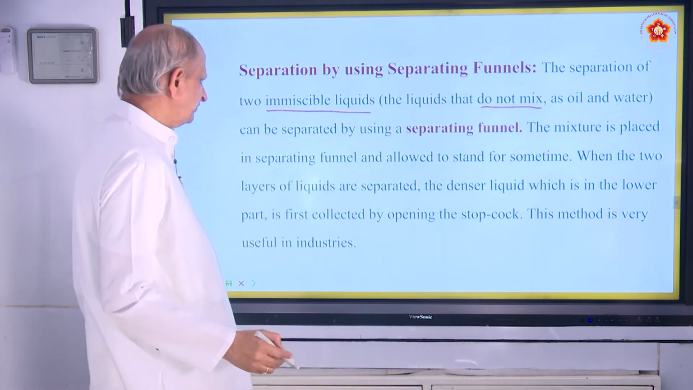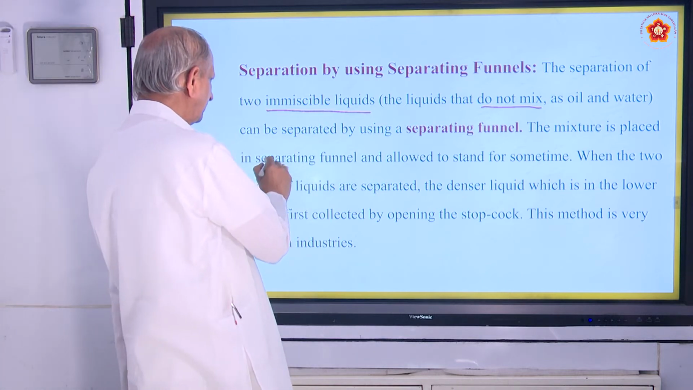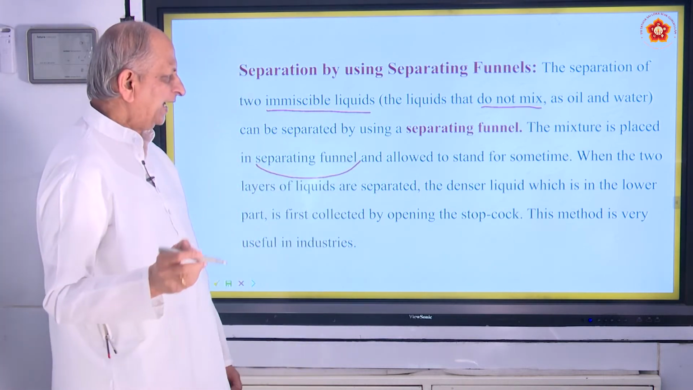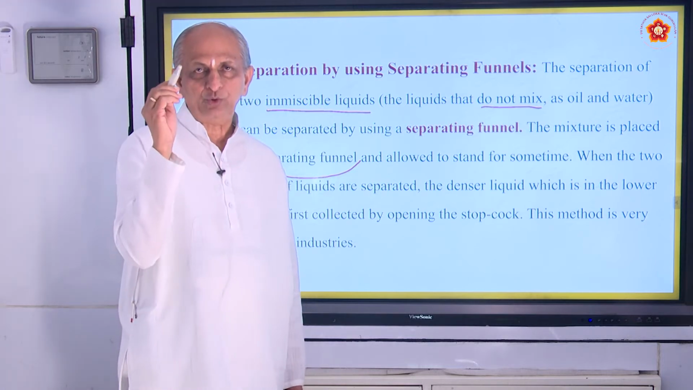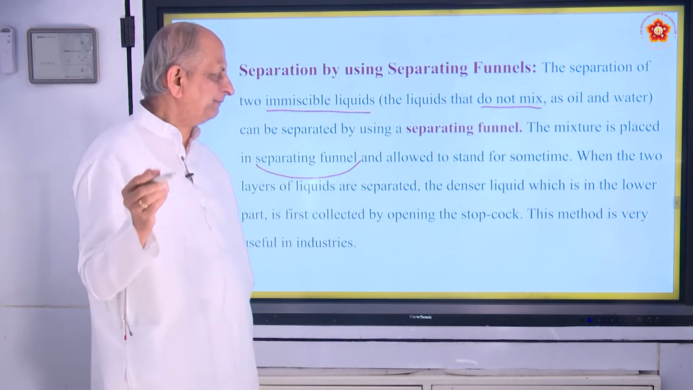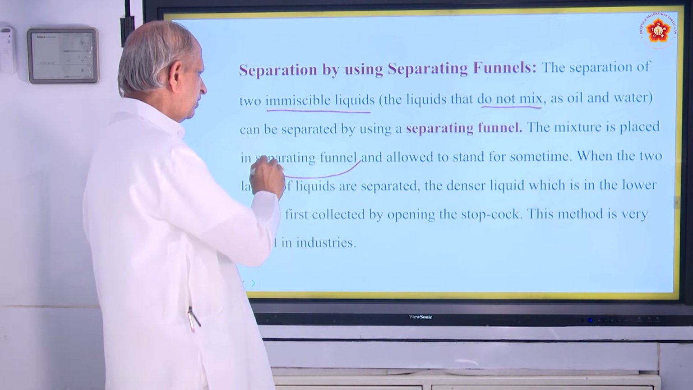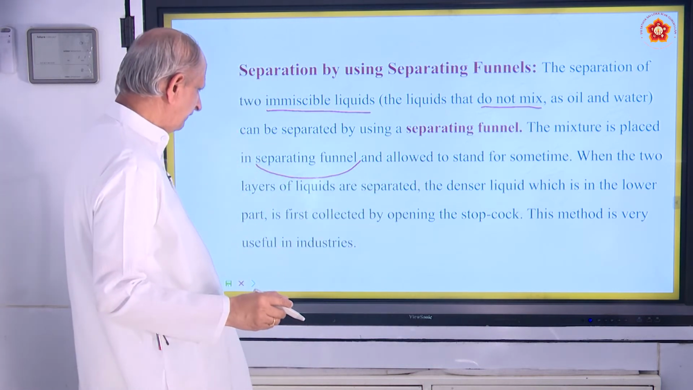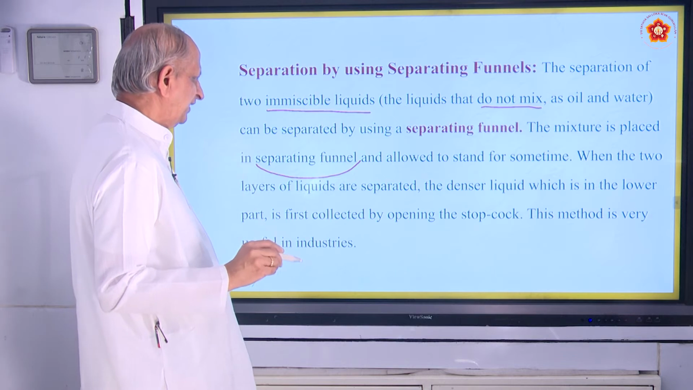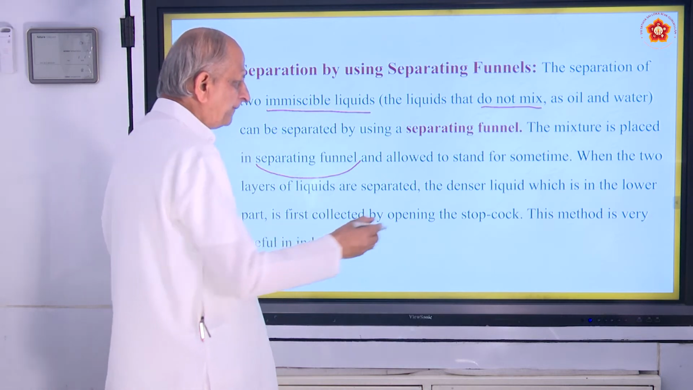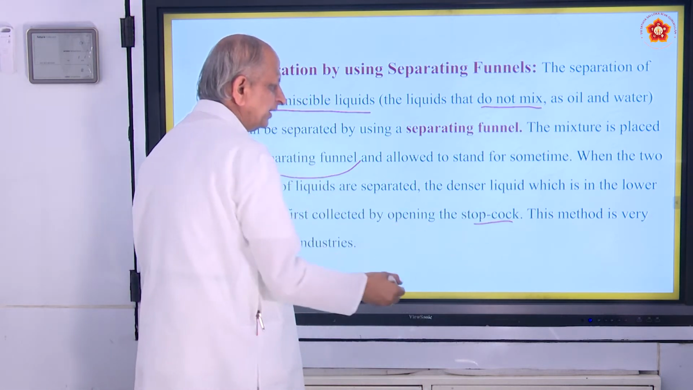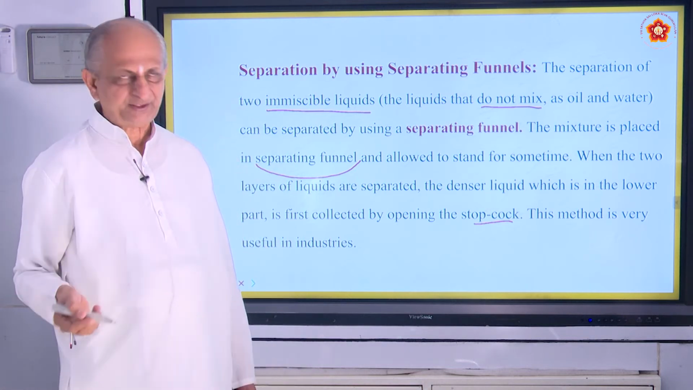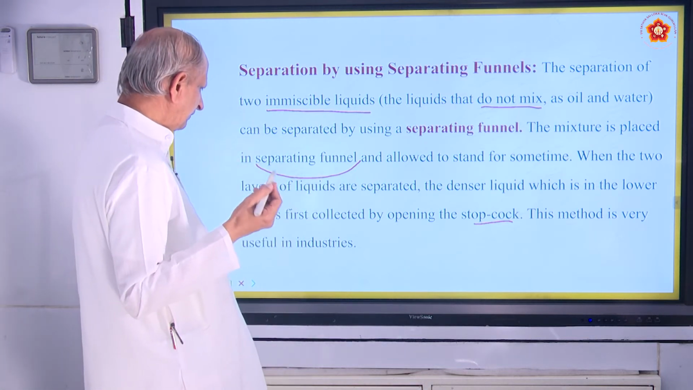The mixture is placed in the separating funnel. It is allowed to stand for some time. It won't come suddenly, slowly, step by step, drop by drop. The two layers of liquid are separated. The denser liquid, which is in the lower part, is first collected by opening the stopcock. Denser means heavier. The heavier liquid will come down first. The lighter liquid will come down next.